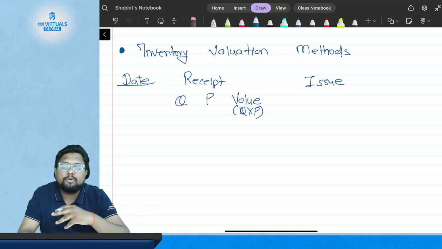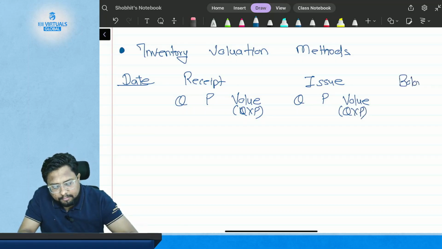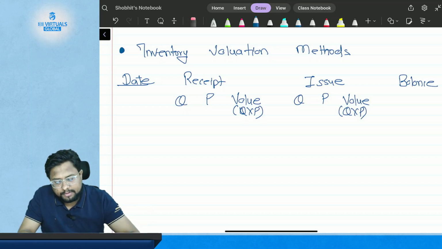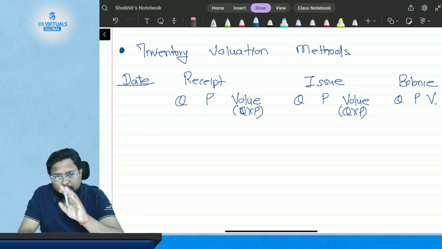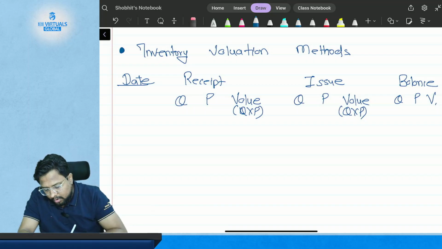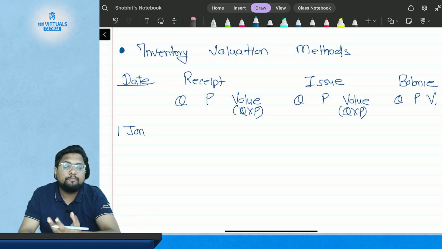Then you have issue, that is, how much quantity of the material you have issued, which again has quantity, price, and value, which is quantity multiplied by price. And at the end you have the balance of the material, which is again quantity, price, and value. Got it? Now understand what the problem is here. Suppose on 1st of January you have purchased a certain quantity of the material. What will happen if you have purchased the material?